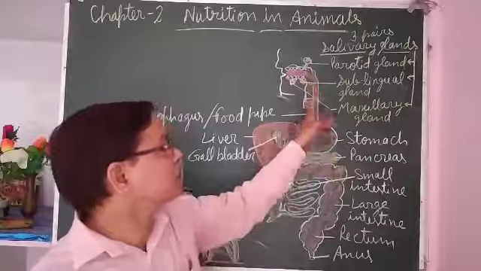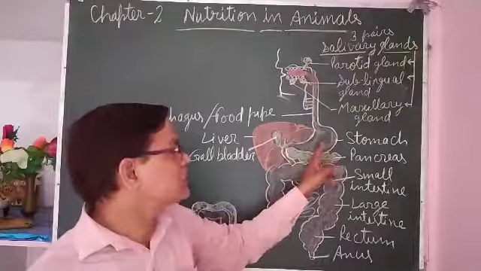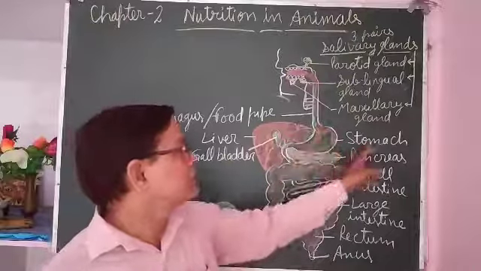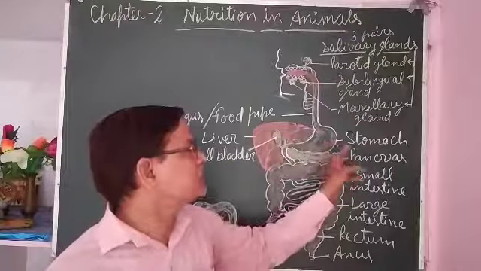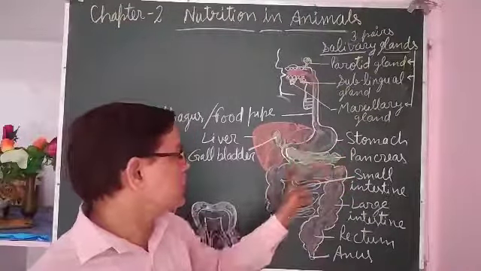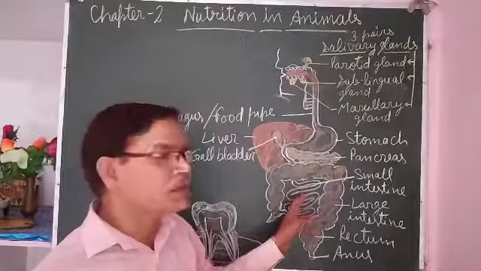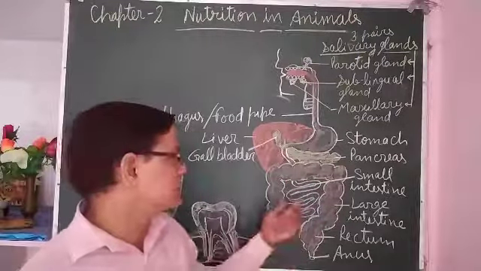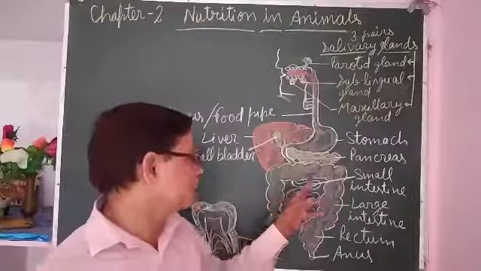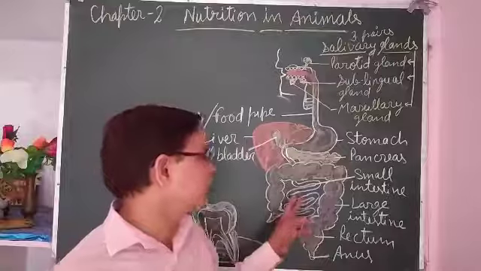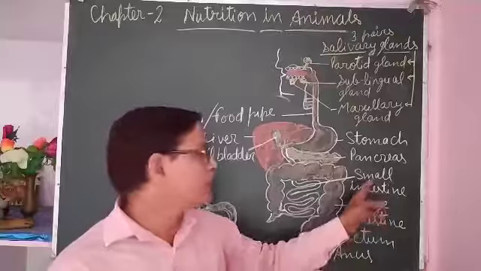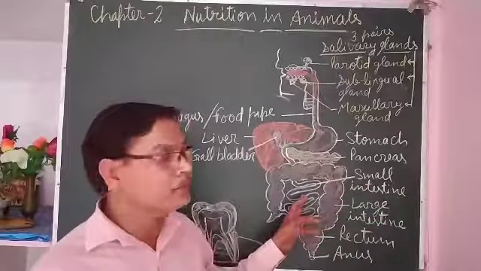The food pipe connects the buccal cavity to the stomach, and the stomach is J shaped. After that, the stomach opens into the small intestine. The small intestine is very long, approximately 7.5 meters. It is coiled and arranged inside the body. Although it is called the small intestine, it is the longest part of the alimentary canal.